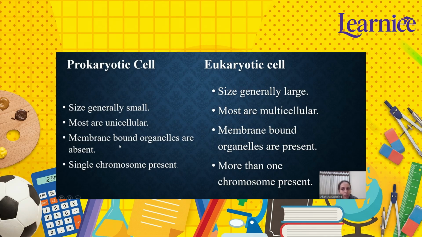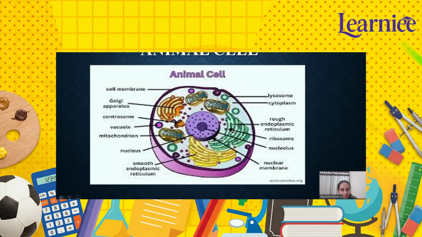Prokaryotic cells are mostly unicellular, and eukaryotic cells are mostly multicellular. Membrane-bound organelles are absent in prokaryotic cells, whereas in eukaryotic cells, they are present. A single chromosome is present in prokaryotic cells, whereas in eukaryotic cells, more than one chromosome is present.